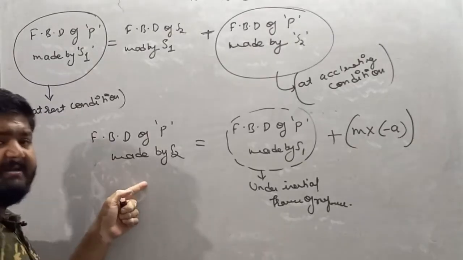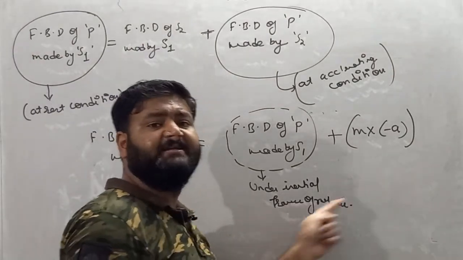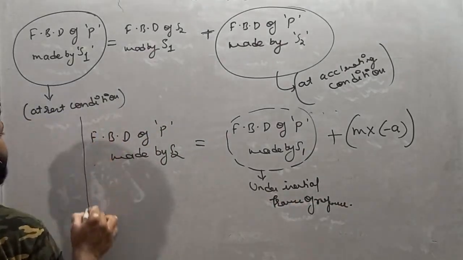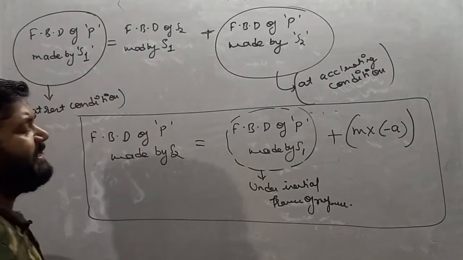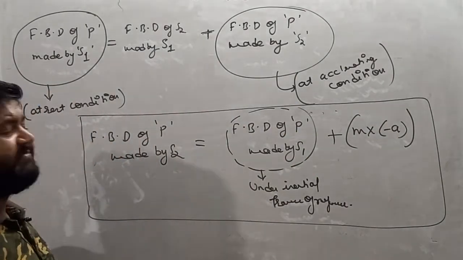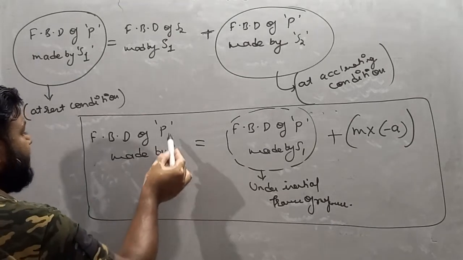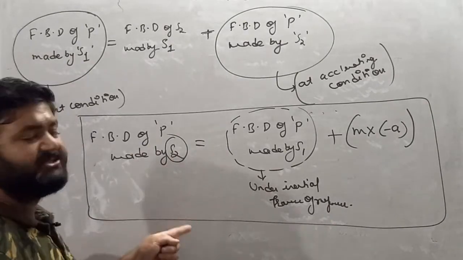So if s1 is seeing s2, then s2 is in acceleration condition. So this is basically how to make FBD under non-inertial frame of reference. FBD of p made by s2 means s2 is in non-inertial frame of reference because s2 is accelerating.